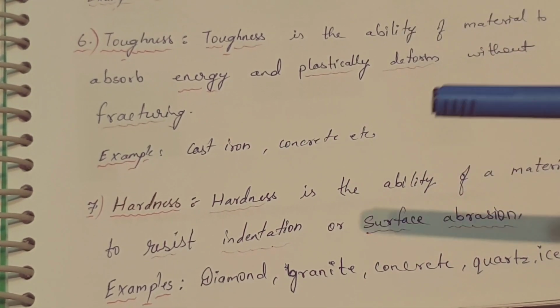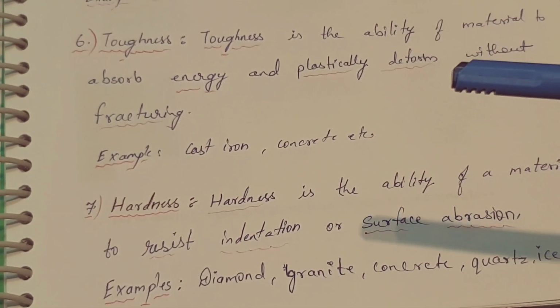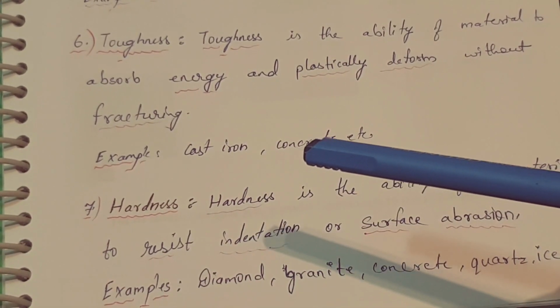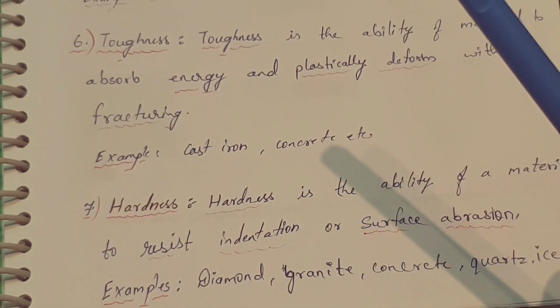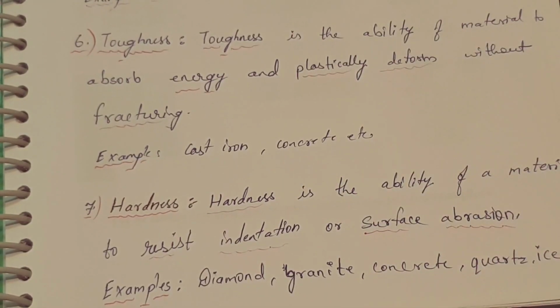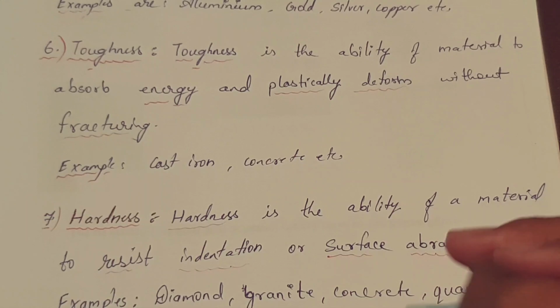What is the main difference between toughness and hardness? Toughness absorbs energy, whereas hardness stops the dent, fights against dents, or stops the surface from having scratches. So these are the most important properties of materials.